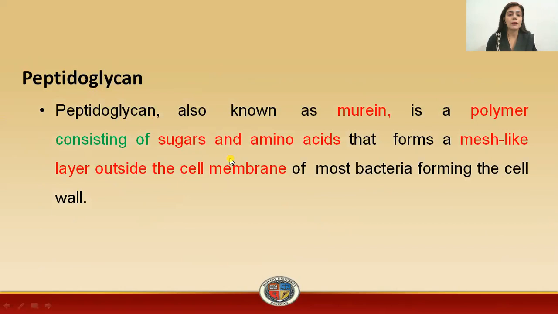Now, peptidoglycans. Peptidoglycans, as you have already studied in your biochemistry subject, are the murines. So another name of peptidoglycans is murine. This is basically a polymer that consists of the sugars and the amino acids. So until now, we have discussed that peptidoglycans, also known as murines, is basically a polymer consisting of the sugars and the amino acids, and these together will form a layer. They will form together a mesh-like outer layer of the cell membrane, which will be damaged by the drug,